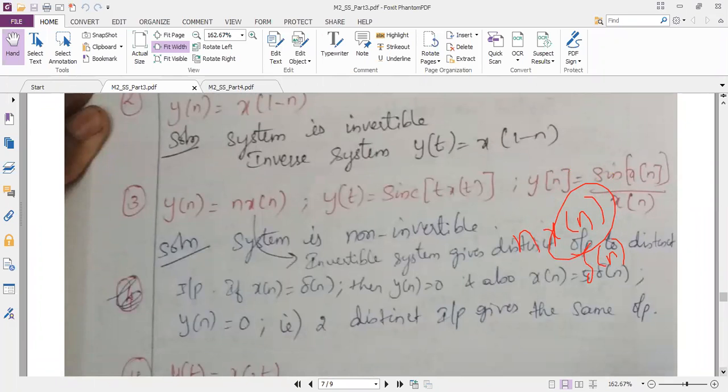Can anybody answer? For n into x of n, what is the analysis we made? Just unmute and give me the answer. Bhavana?